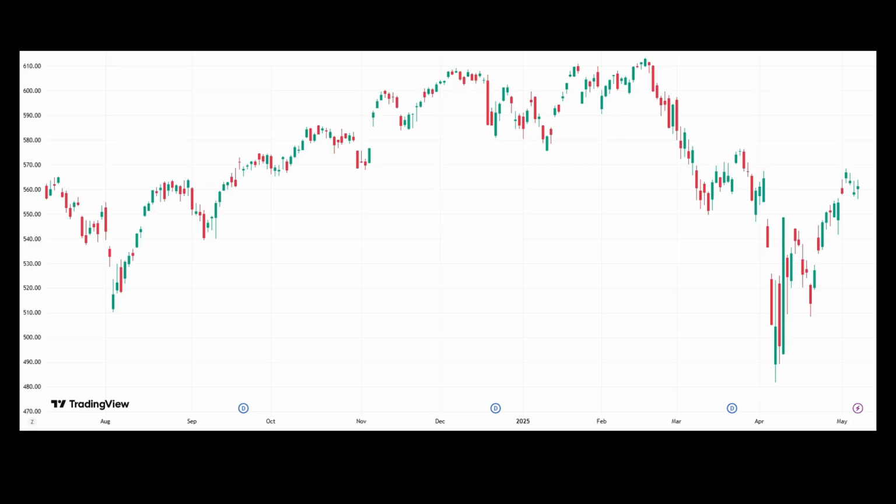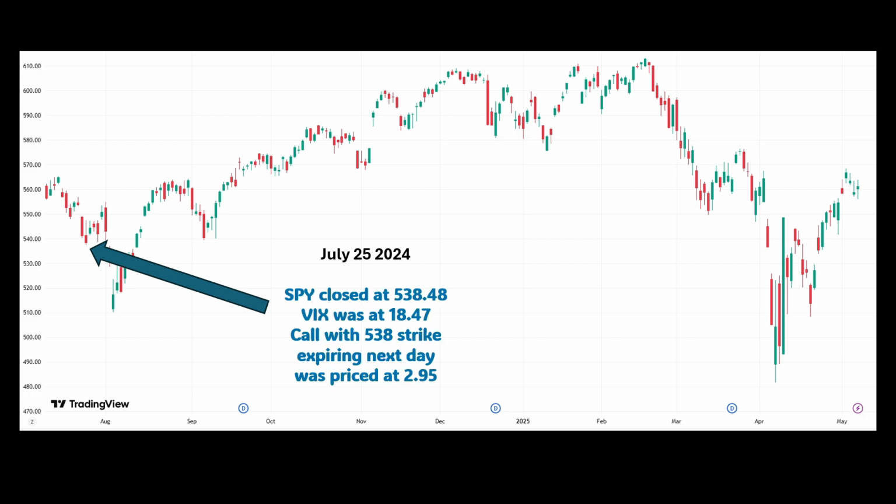Now here, you see a graph of SPY between July of 2024 and May of 2025. Around here, where the arrow is pointing, is July 25 of 2024. And on this day, SPY closed at 538.48, VIX was at 18.47, and a call option with 538 strike price expiring the next day was priced at $2.95. I just want to briefly point out that all these prices were taken at 4:15 p.m. Eastern Time because that's when options stop trading.